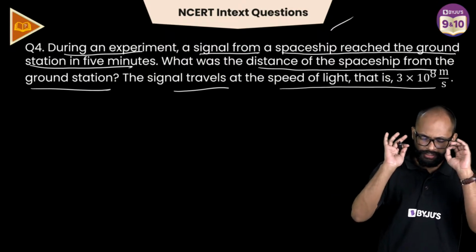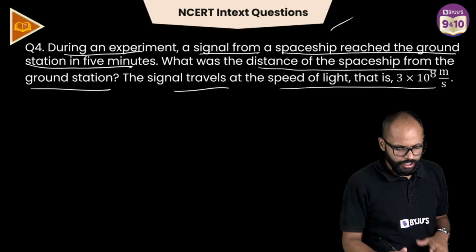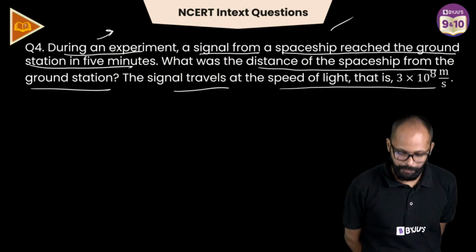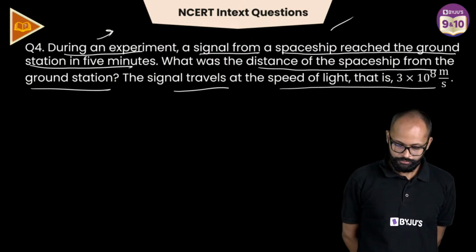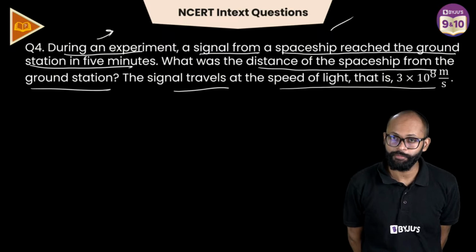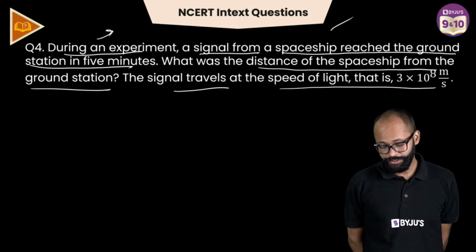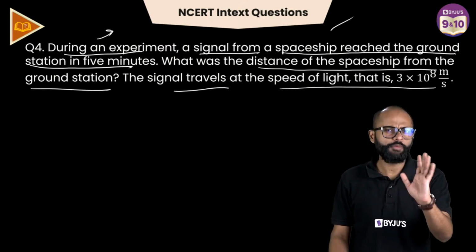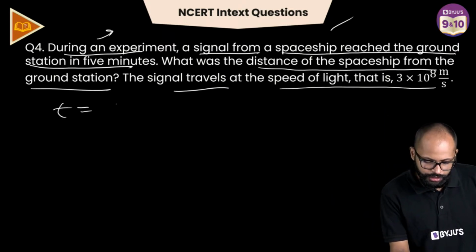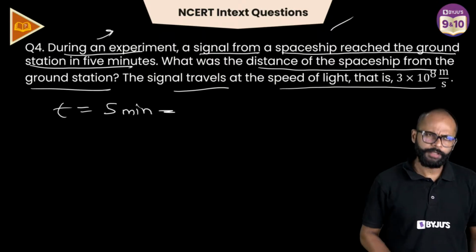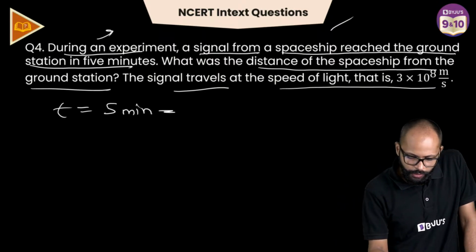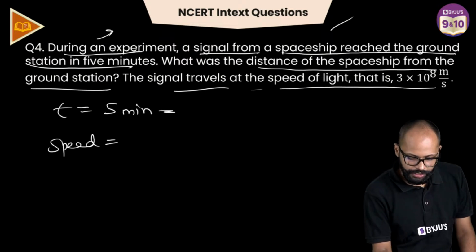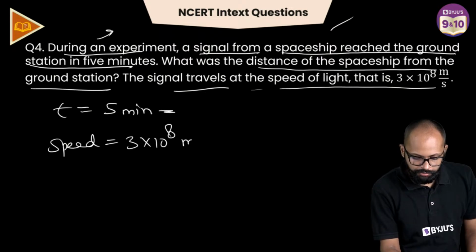Bachcho, dekho, just listen to this question here. Question kya bol raha hai? During an experiment, a signal from a spaceship reached the ground station in 5 minutes. What was the distance of the spaceship from the ground station? Time. How much is the time? Time equals 5 minutes. Okay. Fine. Alright. What is the speed? Speed equals 3 into 10 to the power of 8 meter per second.